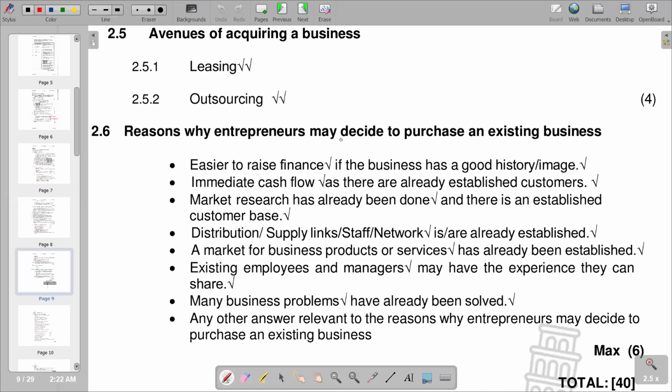Yeah, the reasons why entrepreneurs may decide to purchase an existing business: it's easier to raise finance if the business has a good history or image. That's one of the advantages. And then there is immediate cash flow, as there are already established customers. Market research has already been done, and there is an established customer base. And distribution or supplier links, staff or network are already established. So we have other reasons why entrepreneurs may decide to purchase an existing business, as listed beneath that. So this becomes the last part of our question two, and we are going to move to our next question, which is going to be our question three.